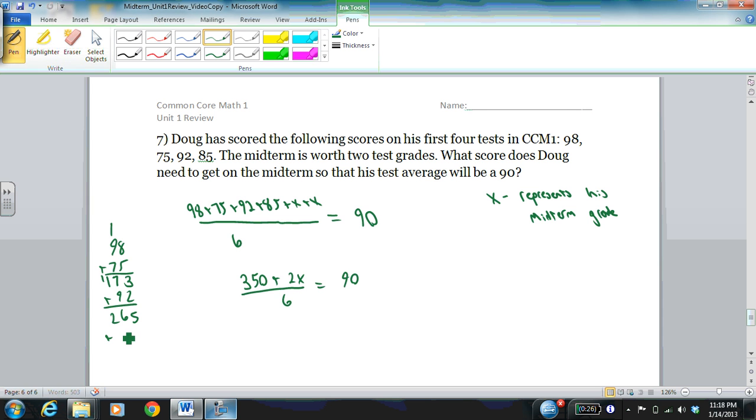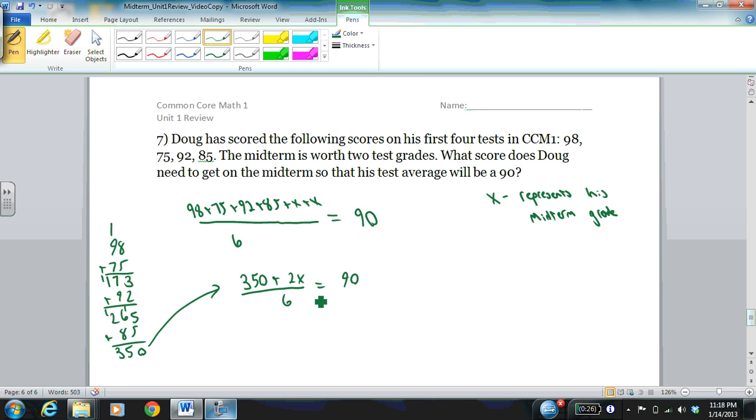We'll add on the 85 to that to get 350. So notice that that works if you had to do it by hand, which you might.